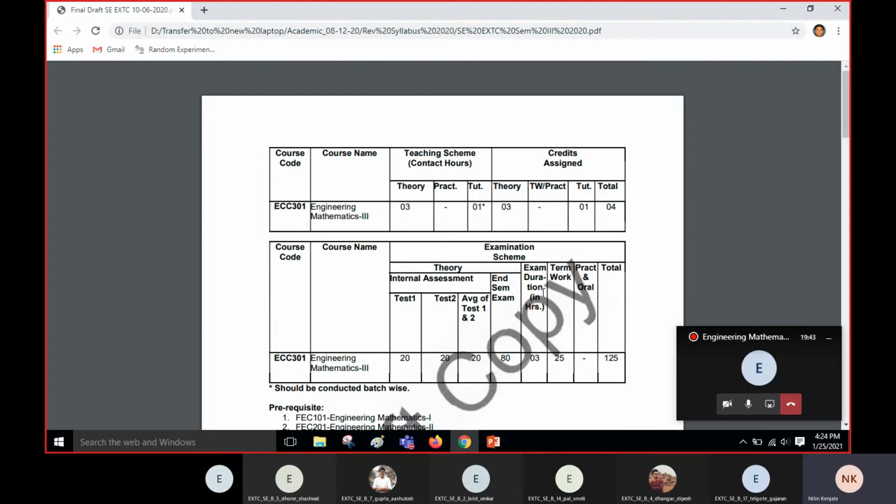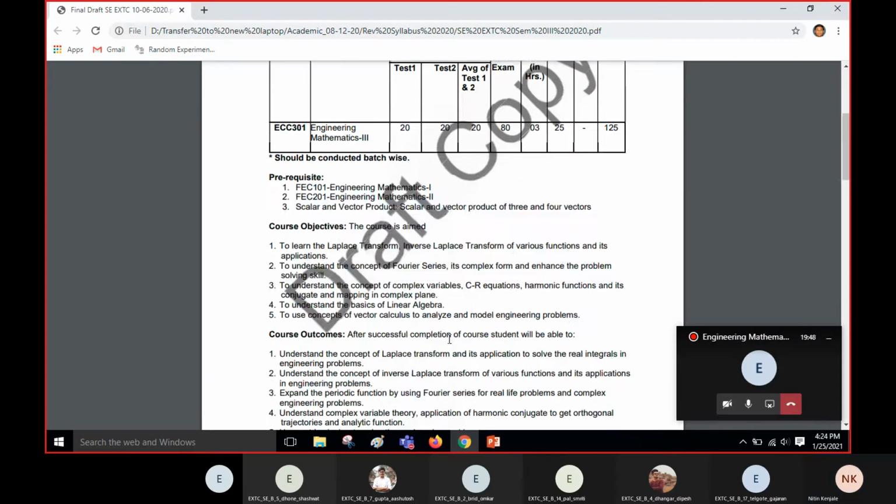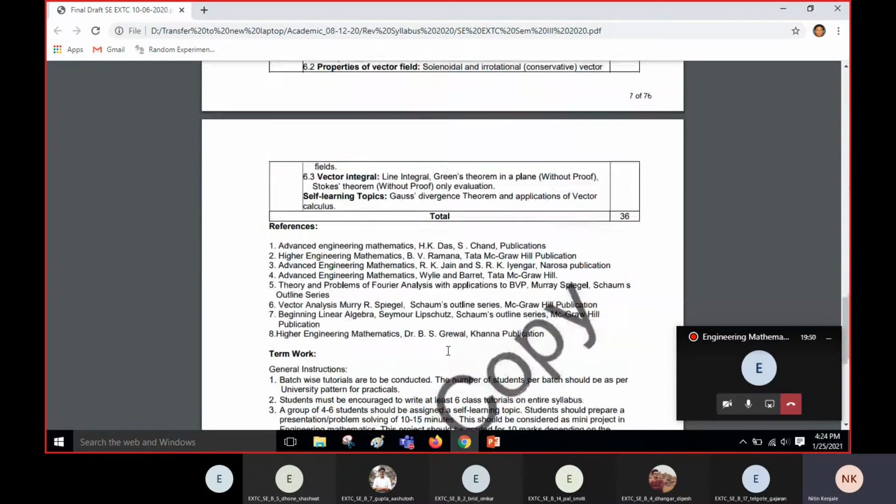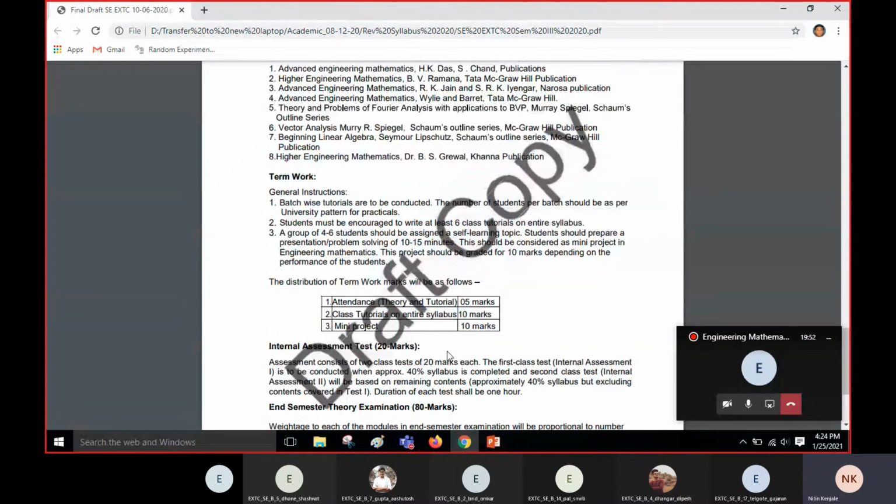So what is this term work? Let me tell you. It is the simplest among the other two heads. Term work consists of three things.